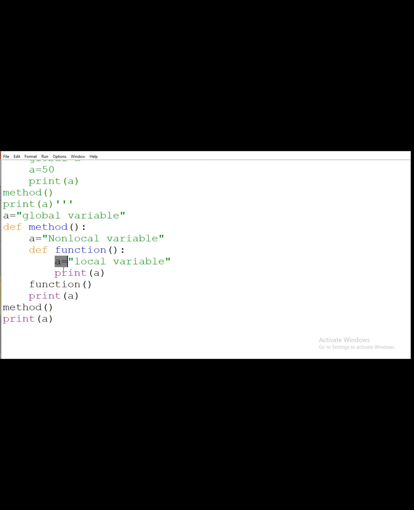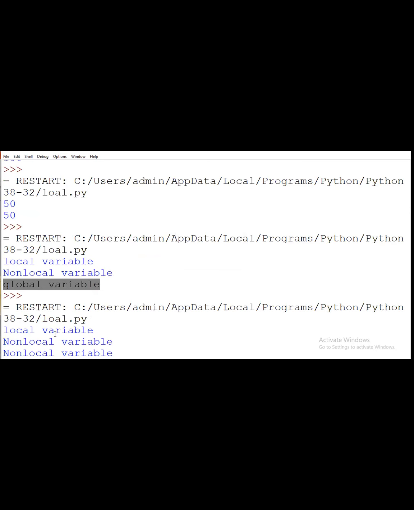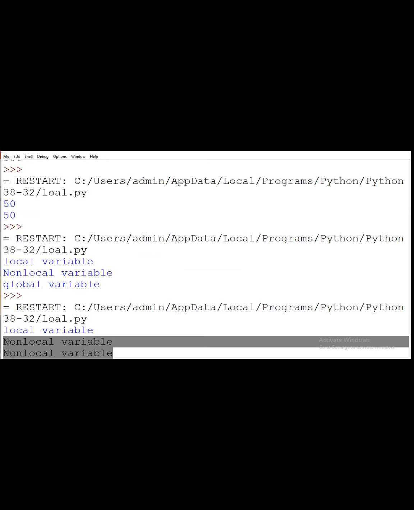But suppose we are using the global keyword, here suppose I write like this, global of a. Okay, so it will print the first local variable, and after that it will print the non-local variable twice.